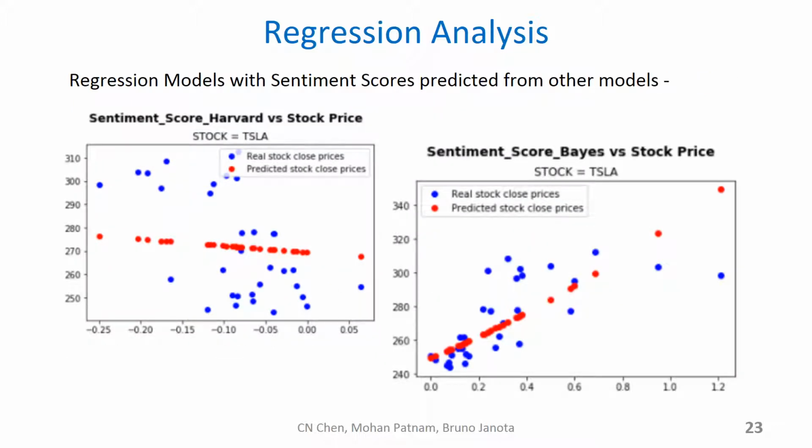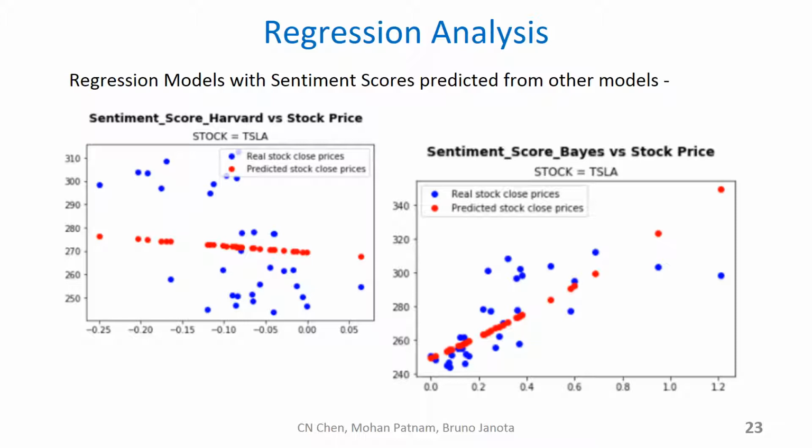Continuing further, we also did the regression analysis using sentiment scores calculated from other models. The second one is the Harvard Dictionary model, and the third is the naive Bayes model. So we plugged in the sentiment scores derived from each of these models and tried to see if there is a relationship with the stock price changes on a day-to-day basis.